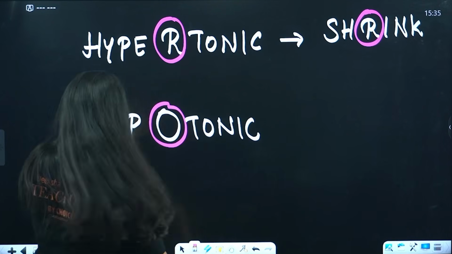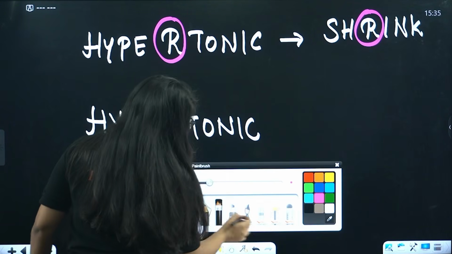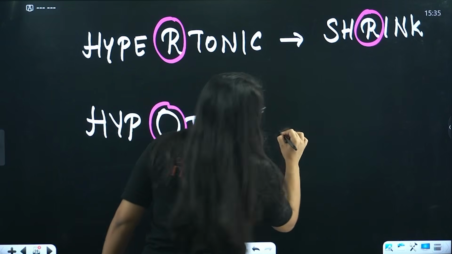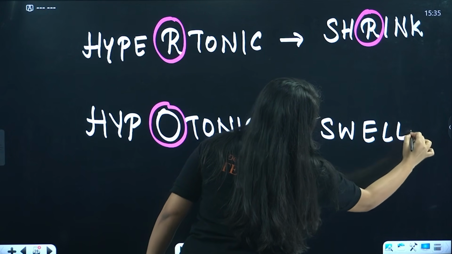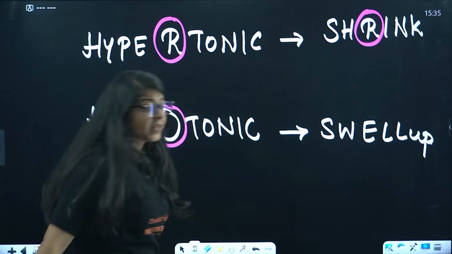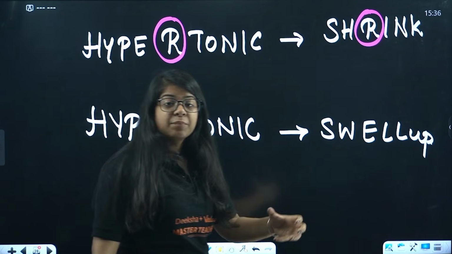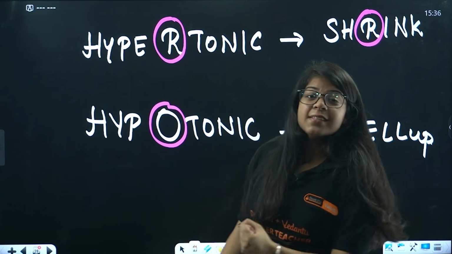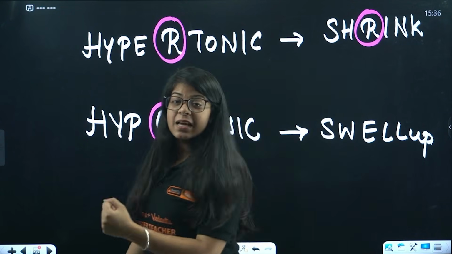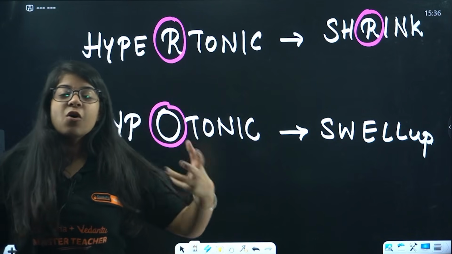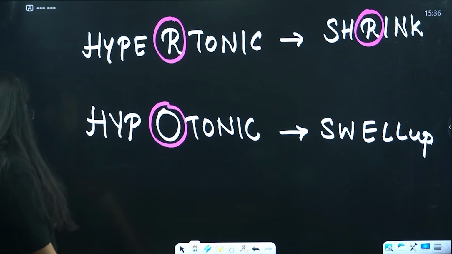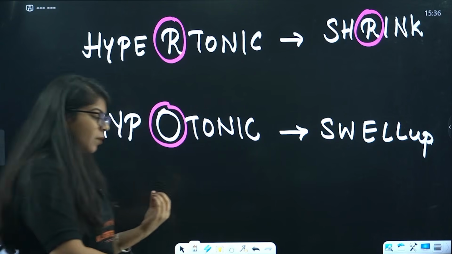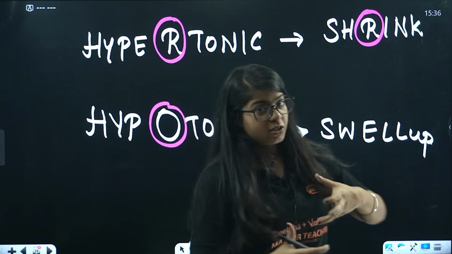It looks round, it looks like O. So from that, we will remember that it will swell up. If it's swelling up, that means water is going inside the cell, water is entering the cell. That means endoosmosis is happening. Understood?